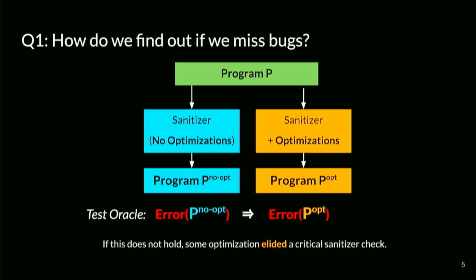And our idea is, if the unoptimized program has a bug in it, so we give it a certain kind of input, the program runs, and some sanitizer reports an issue, then we want to also find the same or maybe a different bug when we run the optimized version. If this doesn't hold, then we can assume that the program that shows this kind of behavior demonstrates an optimization that removes a sanitizer check that we actually needed to have in the final program.